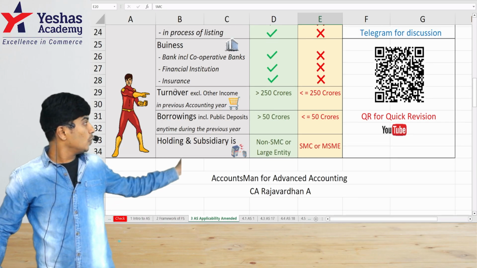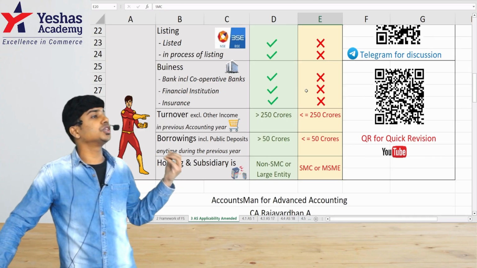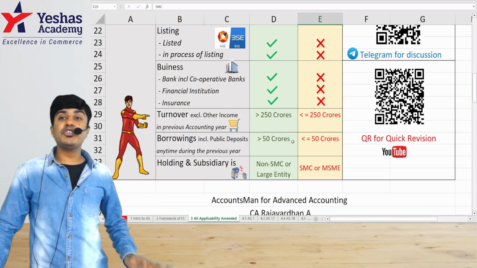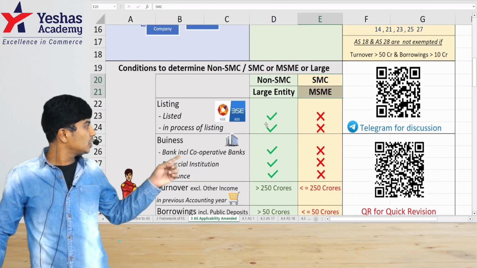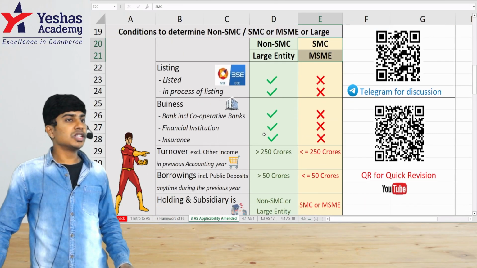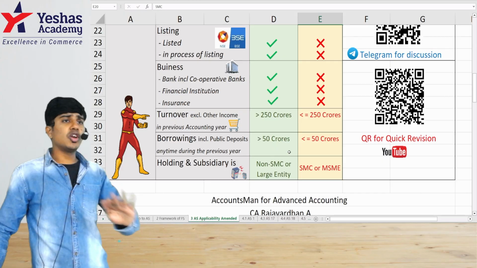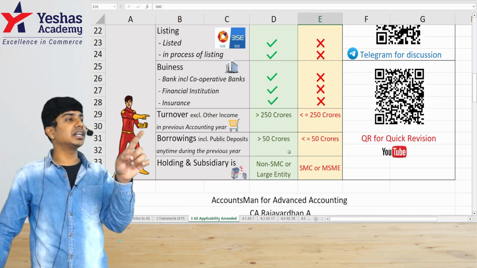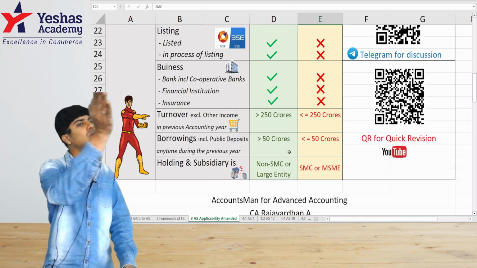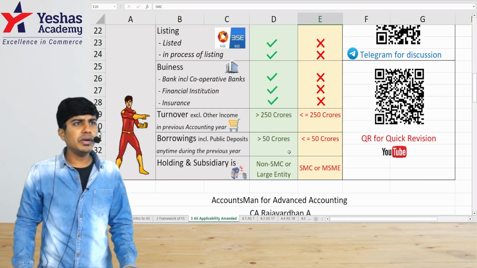For example, you are listed, but you are not doing banking business, you are not a financial institution, you are not into insurance business, your turnover is less than 250, your borrowing is less than 50, none of your group companies are large entities, but still the moment you are listed, you become a large entity. You are not listed, you are not doing this special business, your turnover is 251 crores, but your borrowing is less than 50, and none of your group companies are large entities, still you become a large entity. It is not all the conditions. Even if one of the conditions is in the large category, you go to large, and you don't just go, you take your entire group to the large category. I hope everybody understood this.